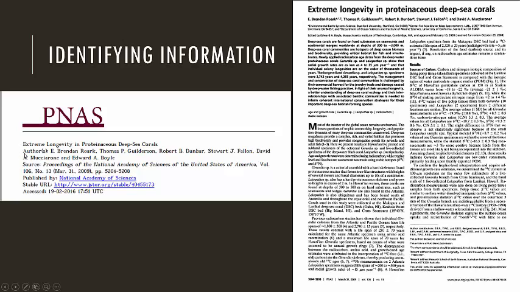These are the authors. This one has 1, 2, 3, 4, 6 authors. So you will put Rourke et al. because it is 6, more than 3. But in the literature cited page, you will write out all 6 of the authors. Where it says source is the journal name, so they already have it in italics, so that's what you will put. The volume number is 106, so you don't have to actually write volume, you will just put 106 and then the number, and then here is the year and the page numbers.